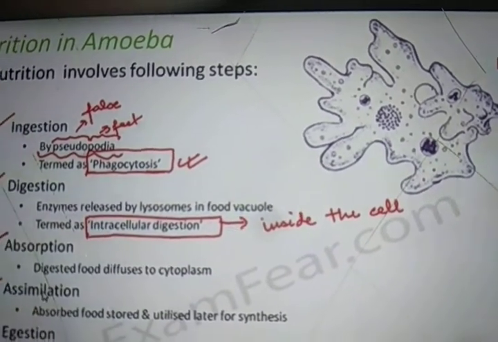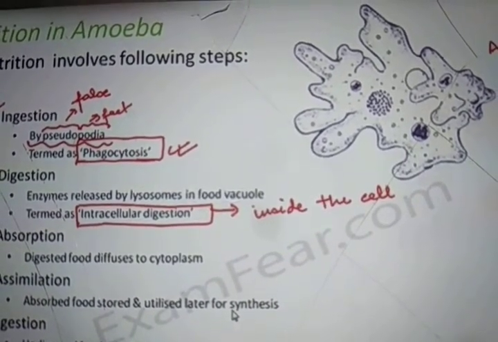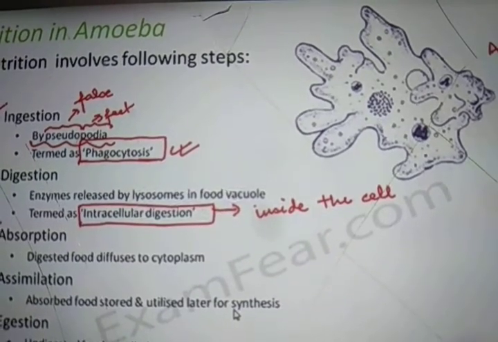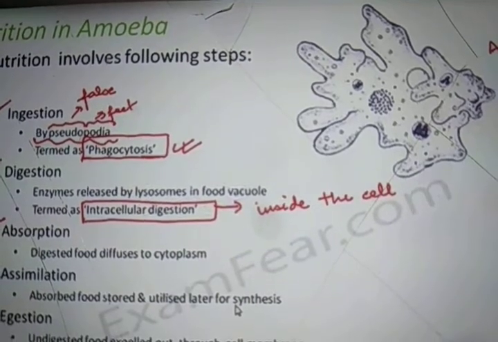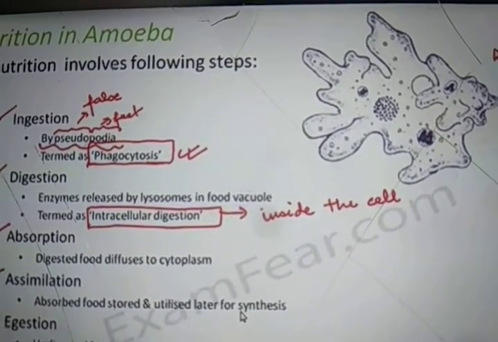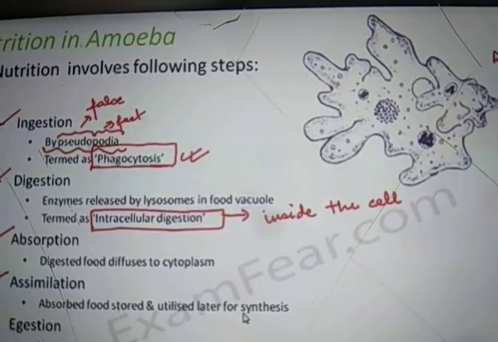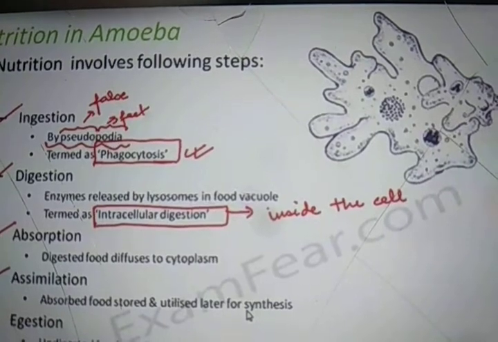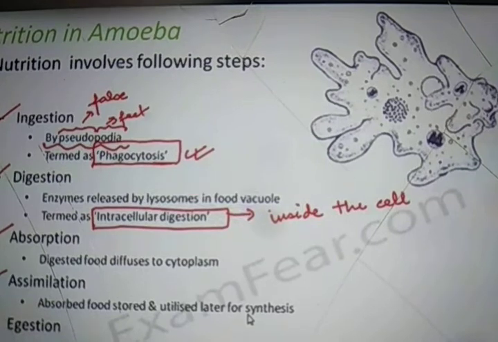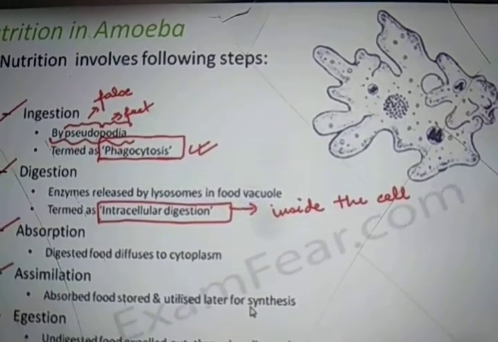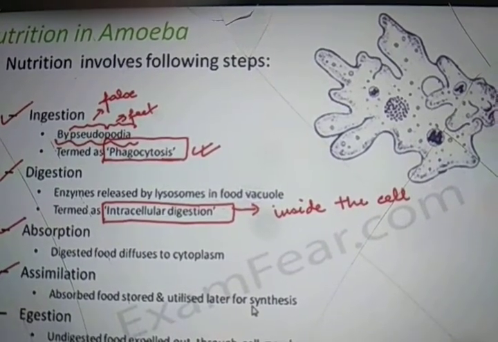Then the fourth step, assimilation, where the absorbed food is stored and utilized later for synthesis. Once the digested food is absorbed, we do not use all the food directly. We keep it stored, and whenever it is required, we utilize some part of it, for energy. It is not necessary that amoeba needs all the energy at once. It will need energy every time it does some work, so as it needs energy, the absorbed food can be utilized.